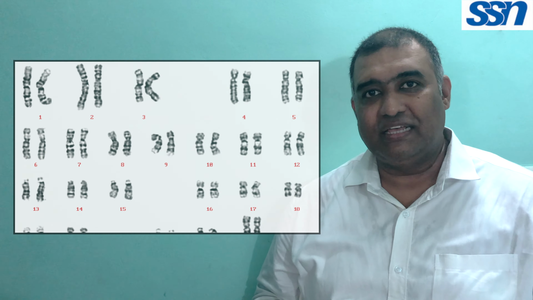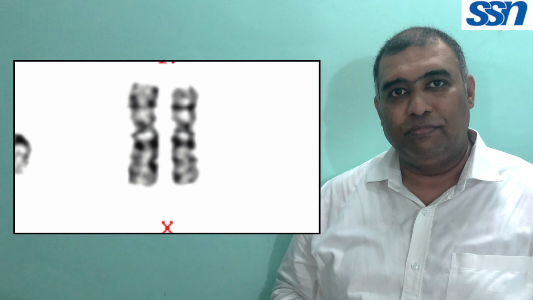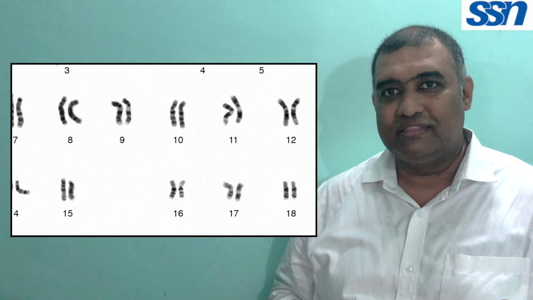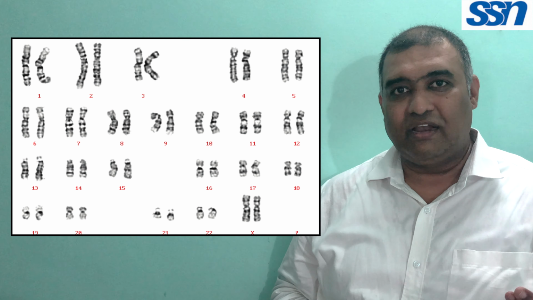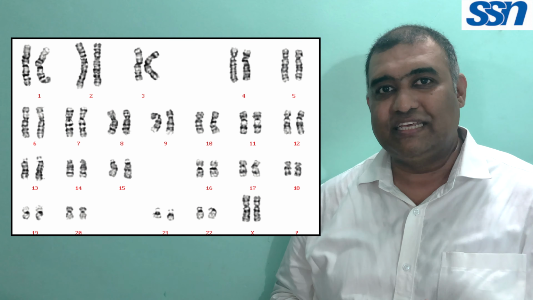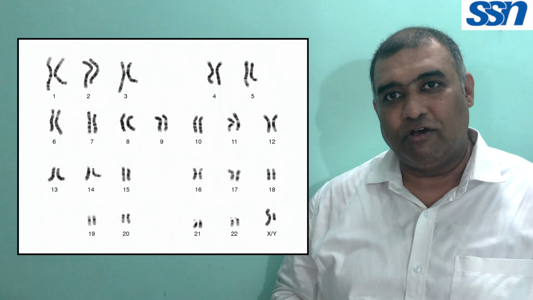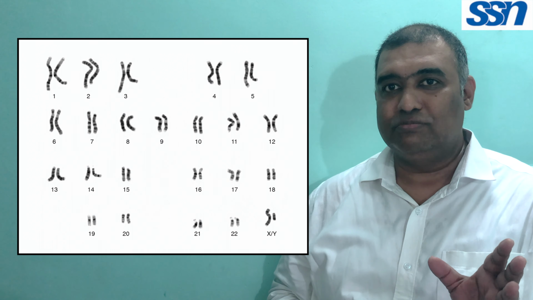When an individual has a combination of X and X, the sex determined is female, whereas if the sex chromosome combination is one X and one Y, the sex determined is male. In females, thus, there are 23 homologous pairs of chromosomes as they have both X sex chromosomes. In males, there are 22 homologous pairs of autosomes and one heterozygous pair of sex chromosomes, X and Y, because the set of genes is different on these two chromosomes.